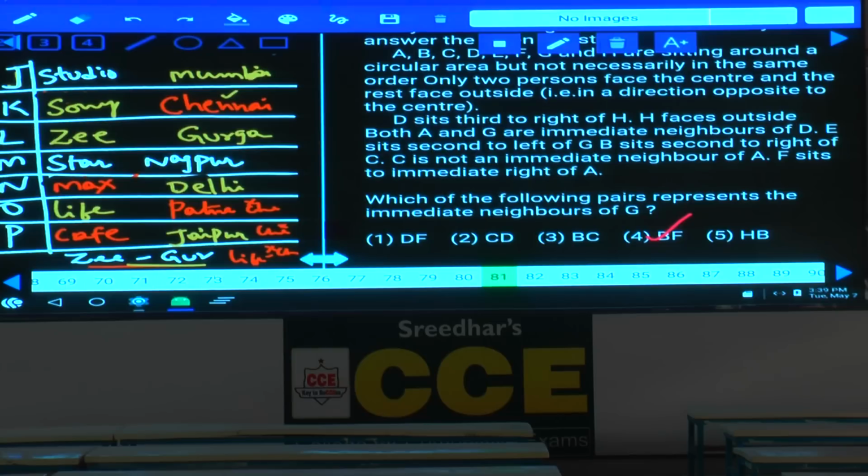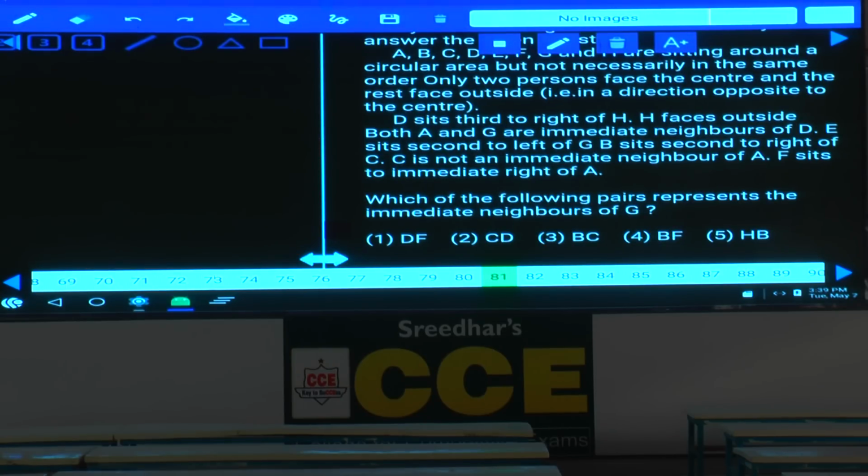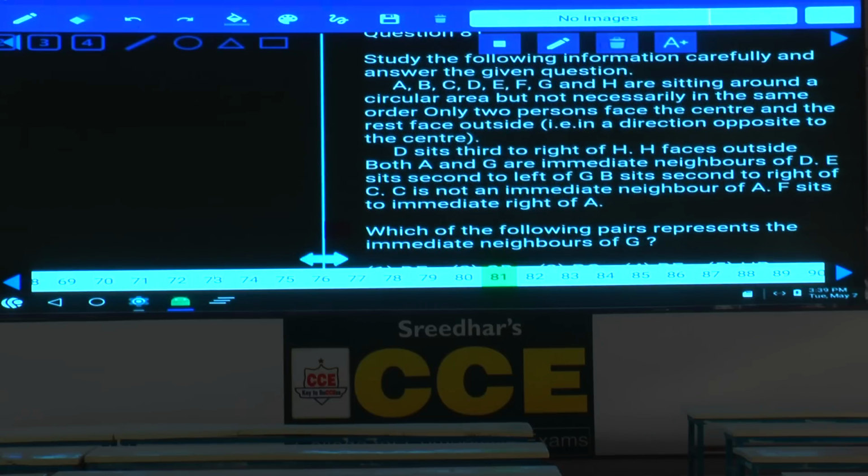Then 81 to 85. Now in these question numbers 81 to 85, tell me what is the information here. Now 8 persons are seated around a circular table, but not necessarily in the same order. 8 persons, circular table. Now 1, 2, 3, 4 and 5, 6, 7, 8. 8 people, and only 2 persons face the center and the rest face away from the center. 2 inward, 6 outside.